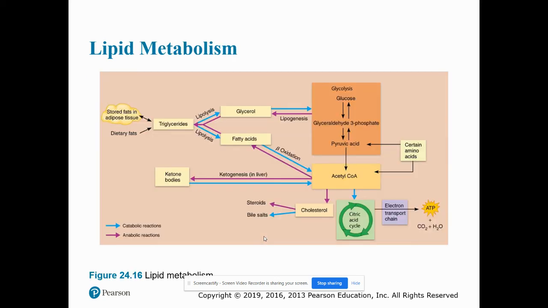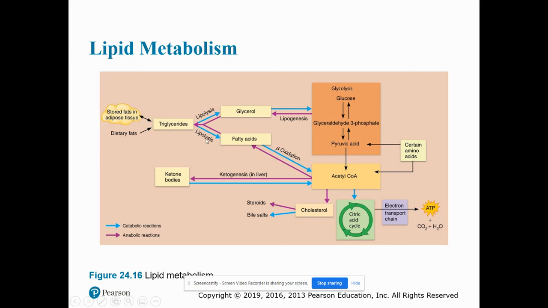This looks a little complicated, but it's not really that bad. So triglycerides split into glycerol and fatty acids. This is lipolysis, and glycerol gets converted to glyceraldehyde 3-phosphate, which then goes to pyruvic acid, acetyl-CoA, citric acid cycle.